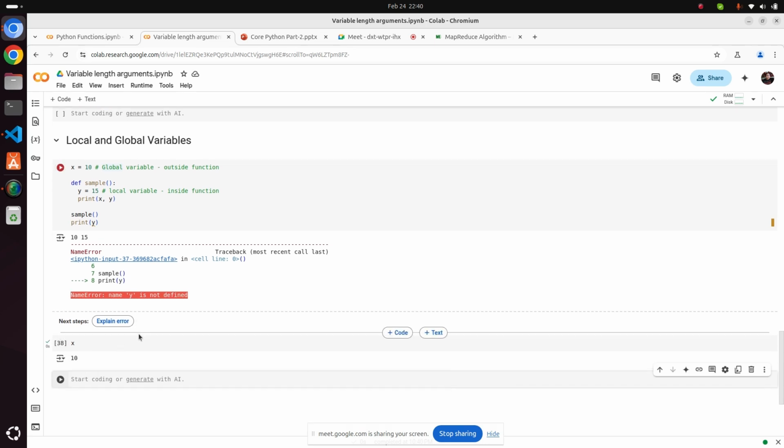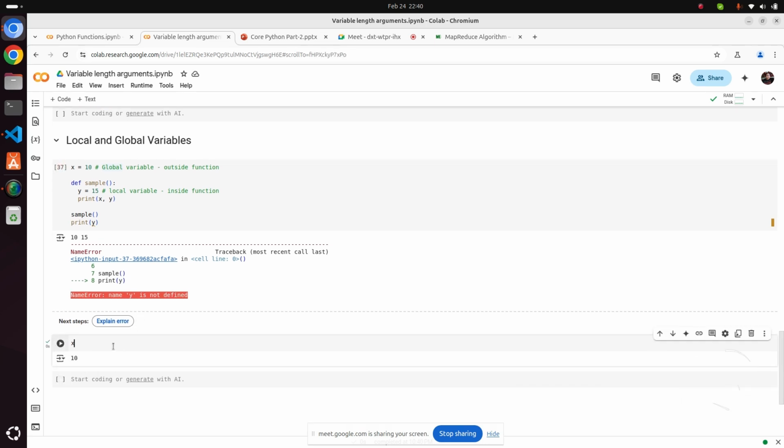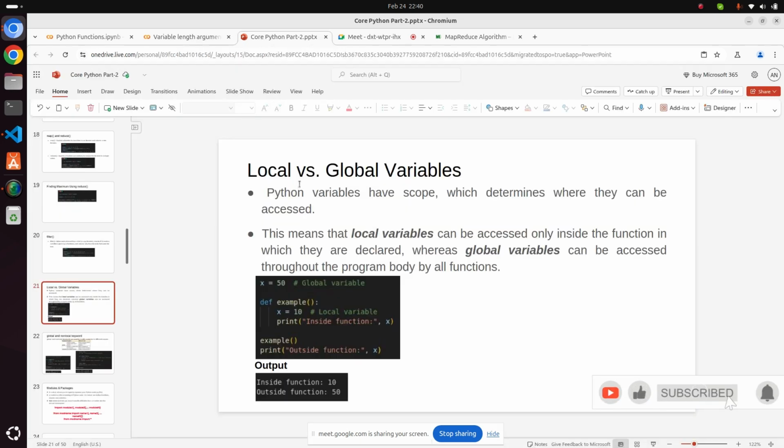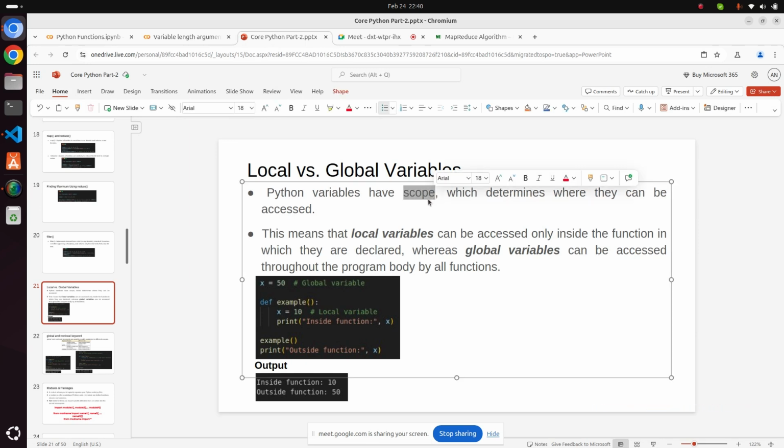Let me show you first the definition, and then we will do some experiments. So Python variables have scope. This is called scope. If you have done C++ or Java, then you easily understand the meaning of scope. Scope means every entity, every variable has a scope where it will be accessible: within the function, outside the function, into the entire module, or into different modules.